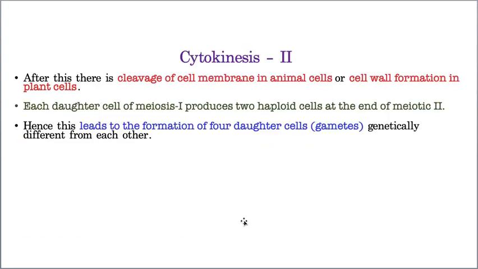Now cytokinesis, the complete division, takes place in animals. The complete cytoplasm division takes place by the cell furrow method in animal cells, and cell wall formation in plant cells. So this is all about meiosis. This is how the diploid cell, by two steps, meiosis 1 and meiosis 2, produces four daughter cells which are haploid.